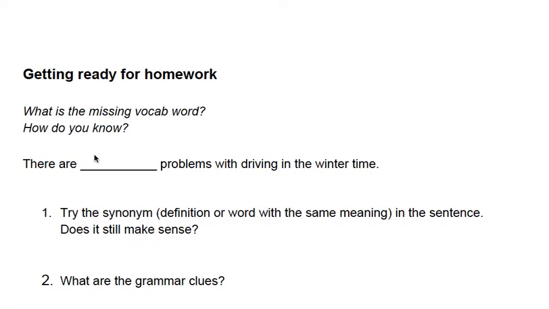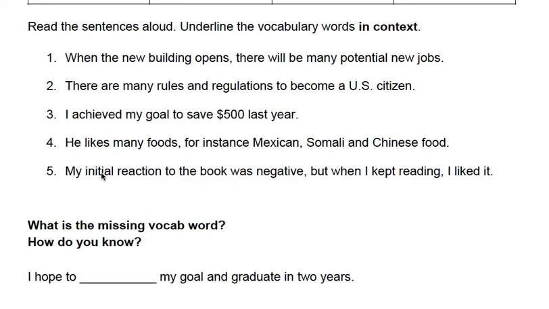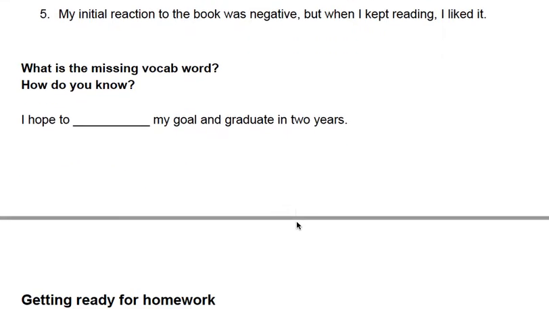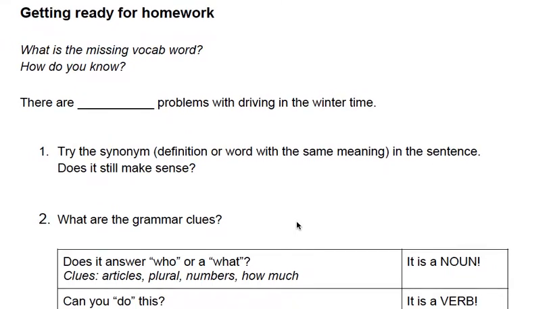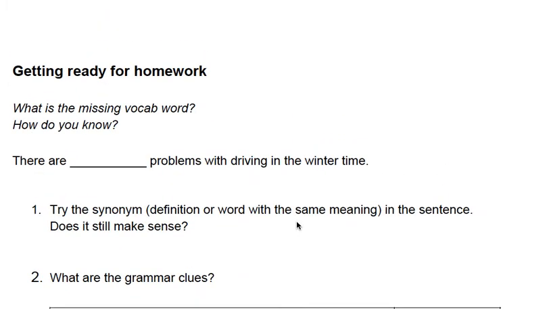And I need something to describe what kind of problems. I have 2 choices. Initial, or potential. Those are my 2 adjectives. So there are initial problems, there are potential problems.